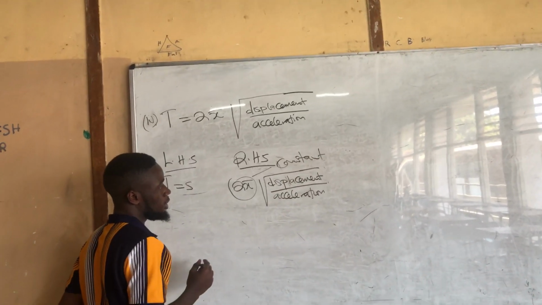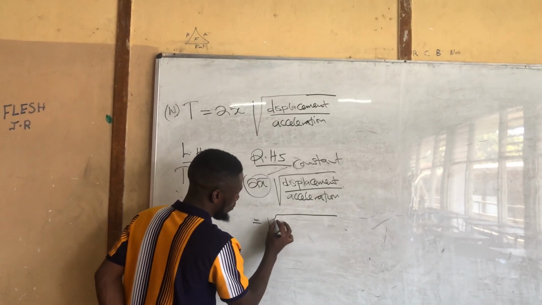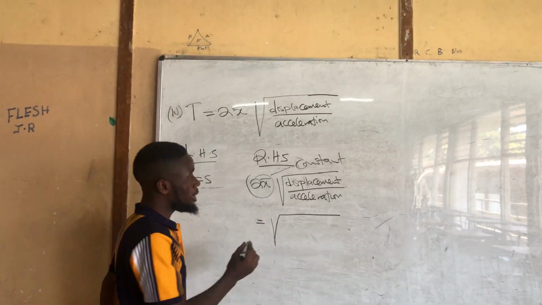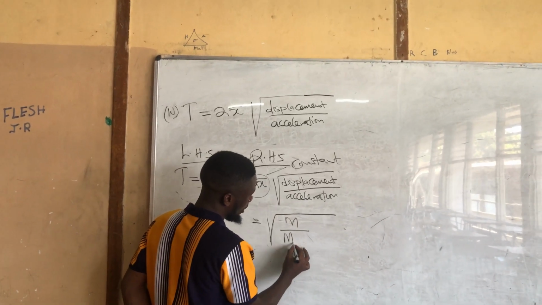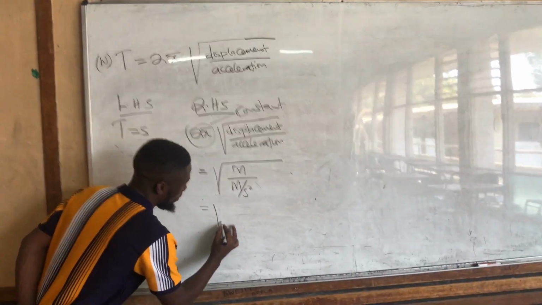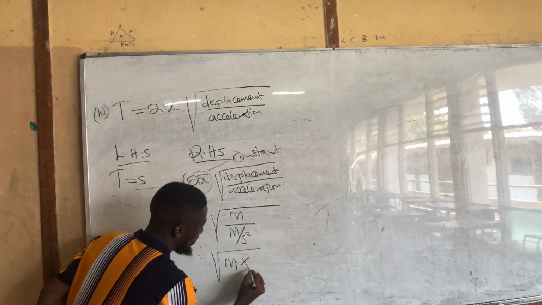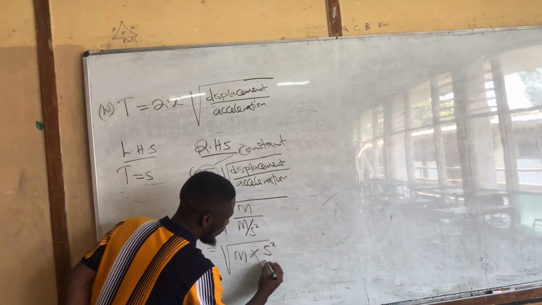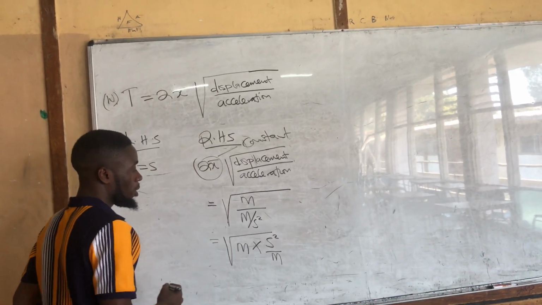So we ignore the constant here, meaning we remain with the square root of displacement over acceleration. Displacement is measured in meters, let's say, okay? And acceleration is meters per second squared. This is just m multiplied by, this one can go up and this one can go down, s squared over m.